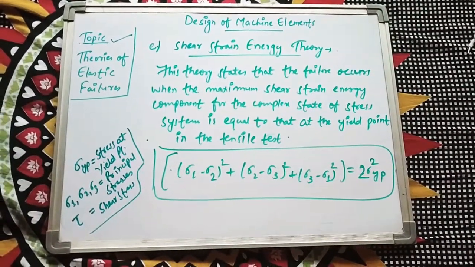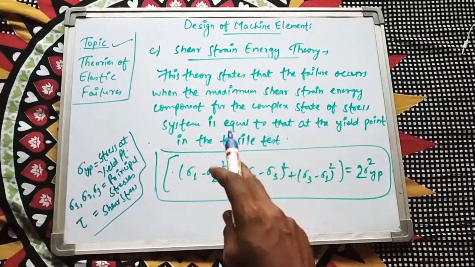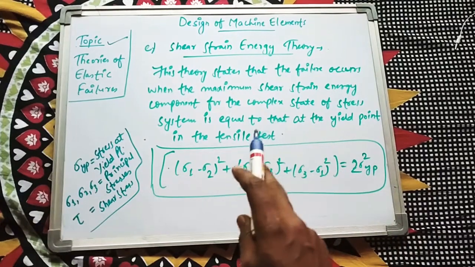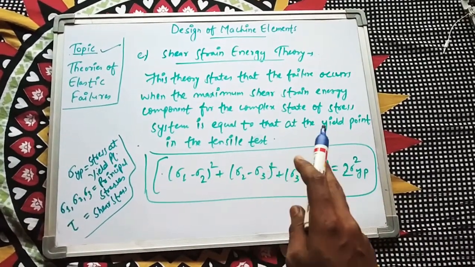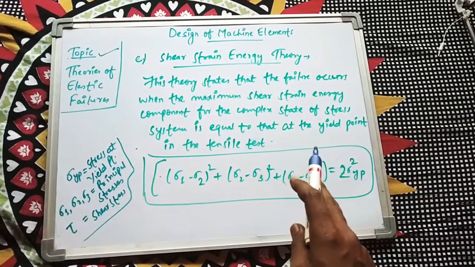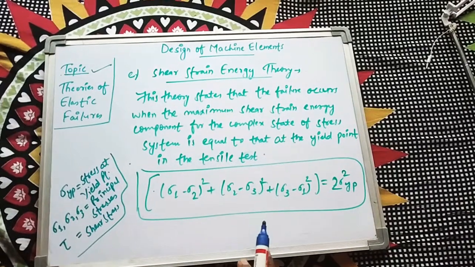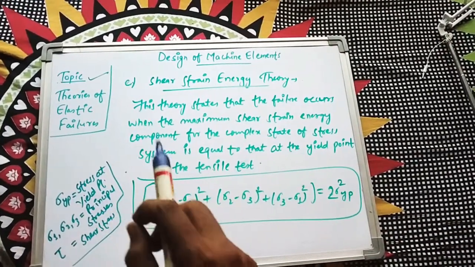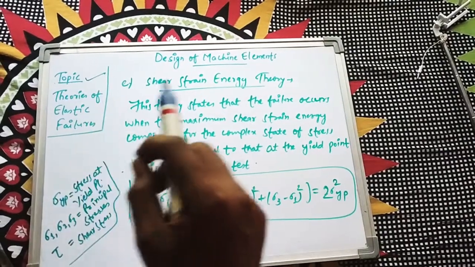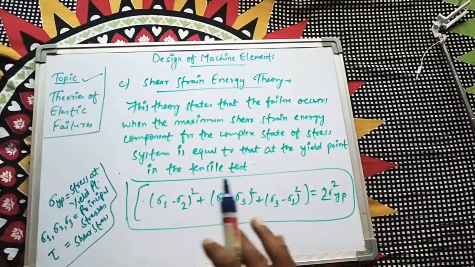Now the final theory of elastic failure is the shear strain energy theory. This theory states that failure occurs when the maximum shear strain energy component for the complex state of stress system is equal to that at the yield point in the tensile test. This is also similar. All elastic theories are similar. Just replace the terms in the statement or heading in the main definition. Otherwise, all terms are the same.